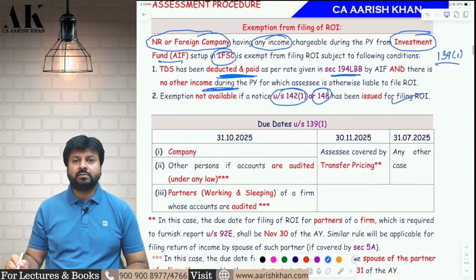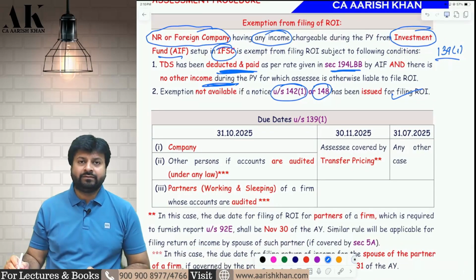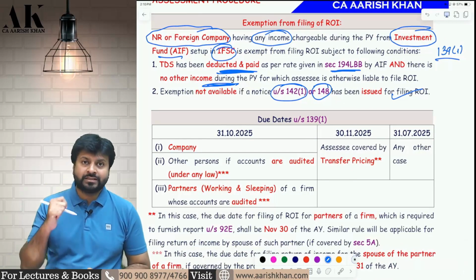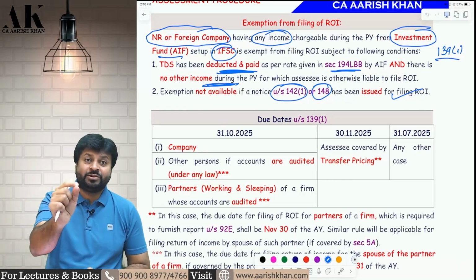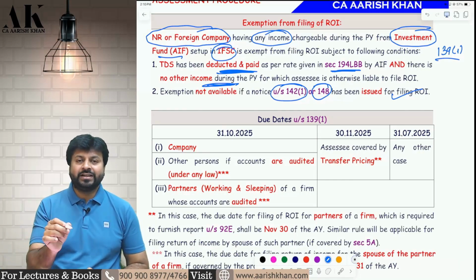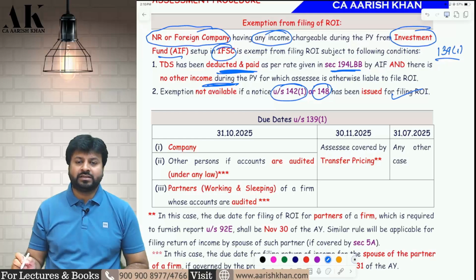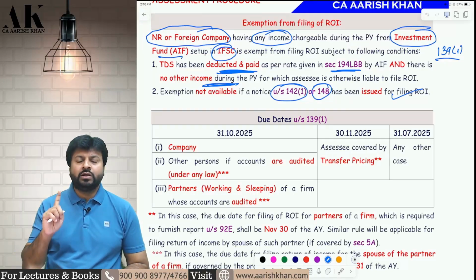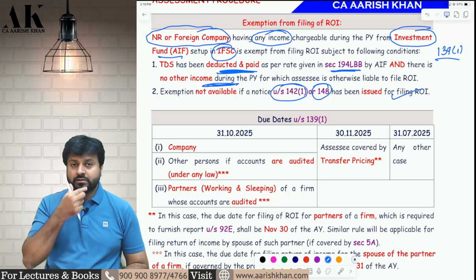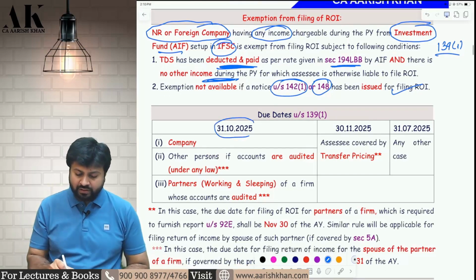Okay. Now let's come to the second part of the section. As I've told you at the beginning, there are two parts in this section. One is about obligation to file the income tax return, and second is about due date of filing of income tax return. Now let's talk about the due date of filing of income tax return. What is the due date of return? There are three dates. One is October, one is November, one is July. Let's talk about October first. Who will file in October?